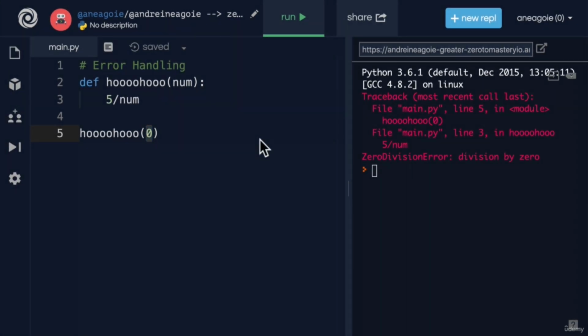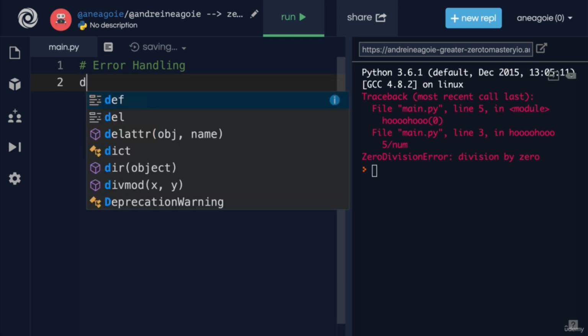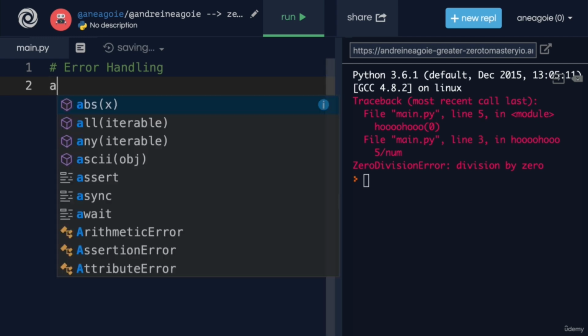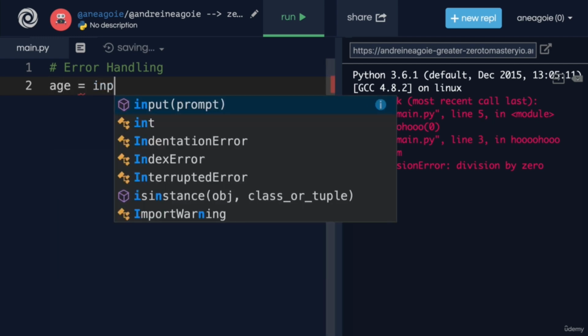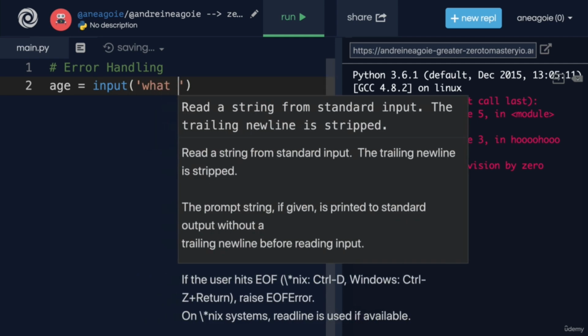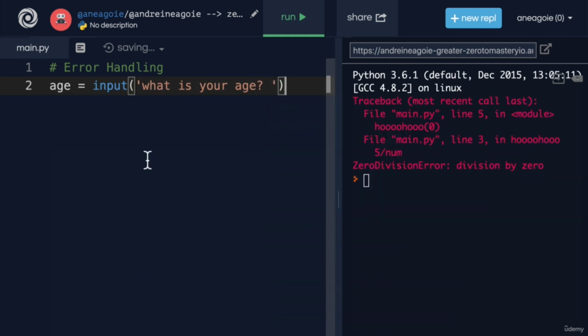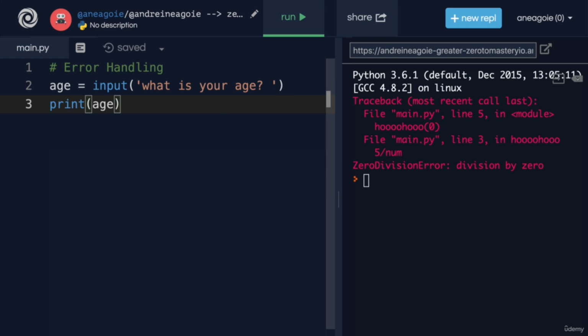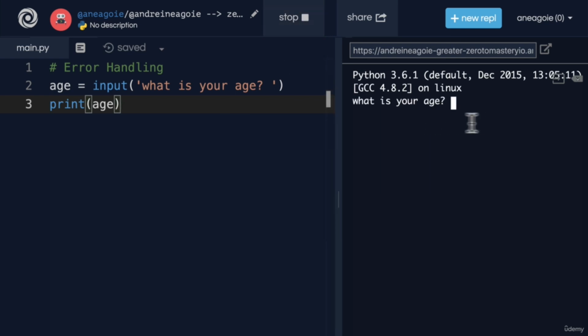Error handling allows us to let the script continue running even if there is an error. Let's try an example to show you how we can do error handling in Python. Let's say we wanted to create a program that allows us to take a user's input. Let's say that we ask the user for an age. So we use the input prompt and say, what is your age? And then here, all we're going to do is just print the age. Nice and simple program. If I run this and I type in, let's say 10, there you go.